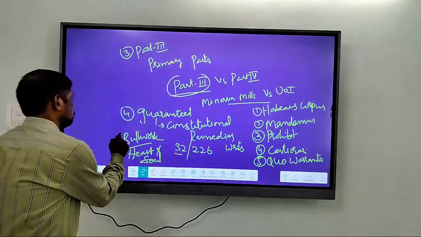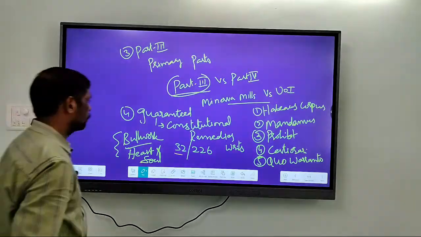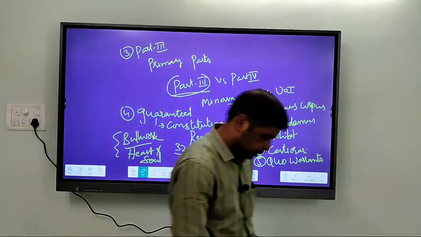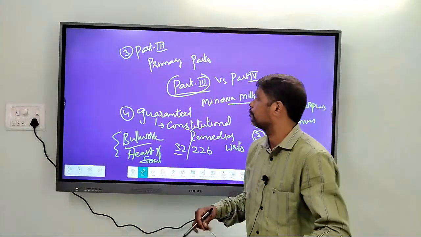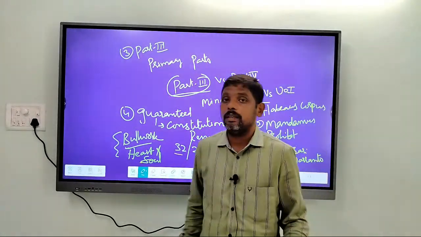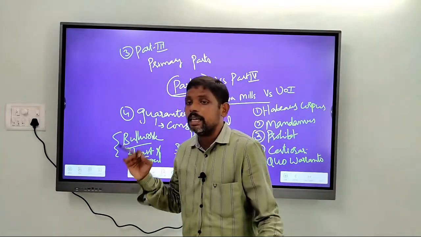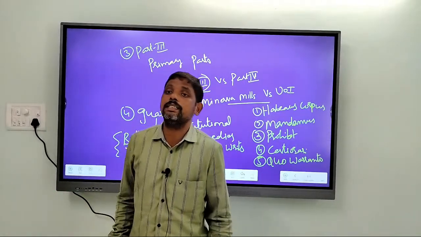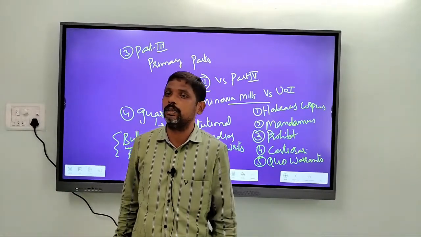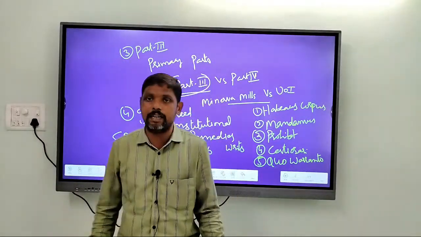Alright? That is the importance of Article 32. Ultimately it is Article 32 that is aimed at protecting the fundamental rights.